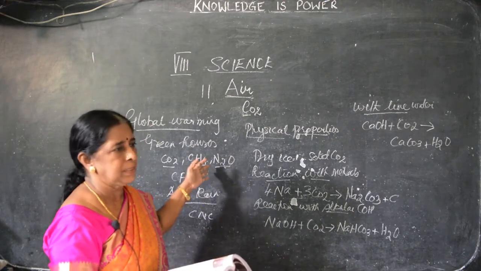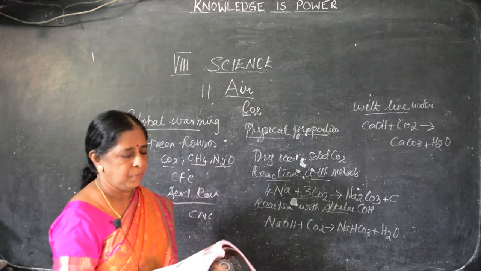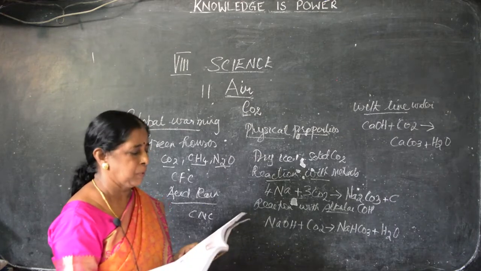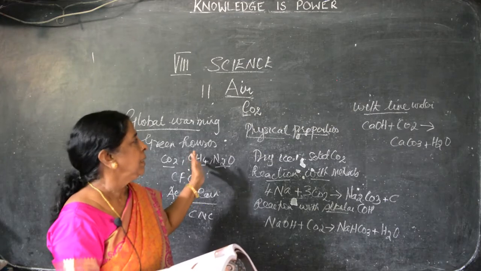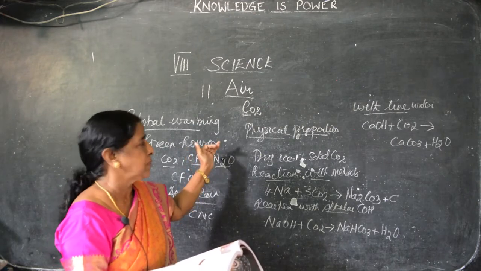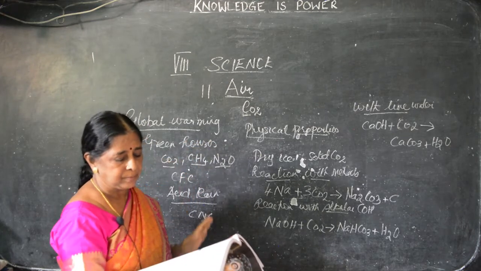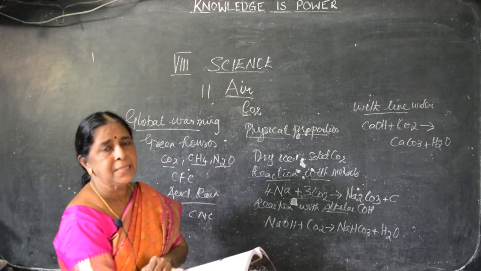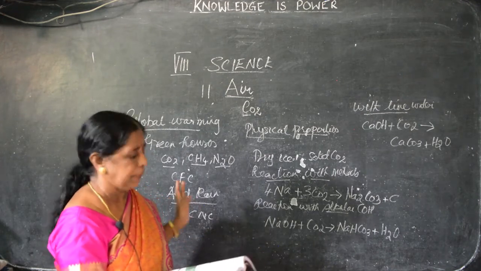Next we saw nitrogen. It is neither combustible nor a supporter of combustion. It is not highly reactive. When compared with oxygen, nitrogen is somewhat inactive, so that is why it is present in the atmosphere at 75%. As usual we saw its physical and chemical properties. Next to nitrogen, carbon dioxide.